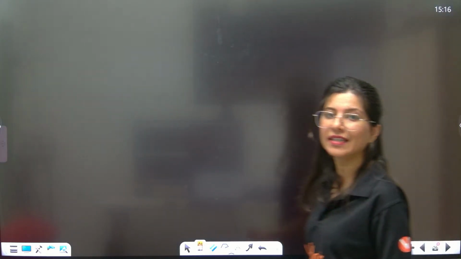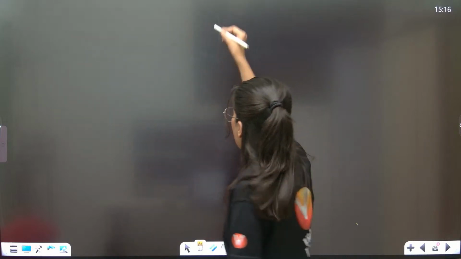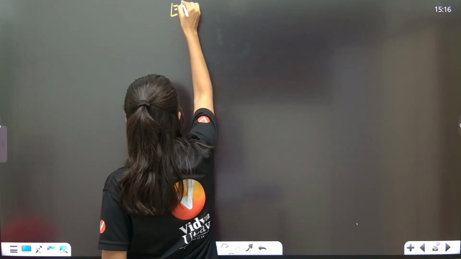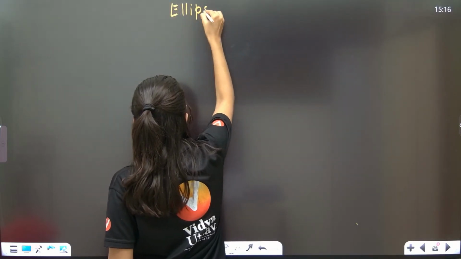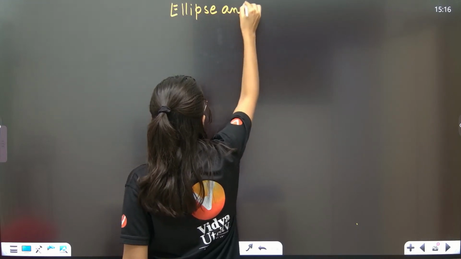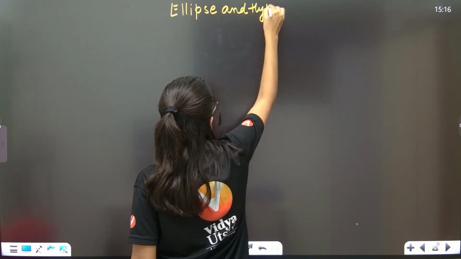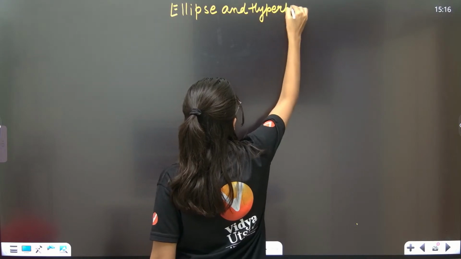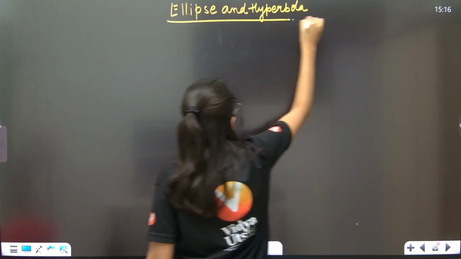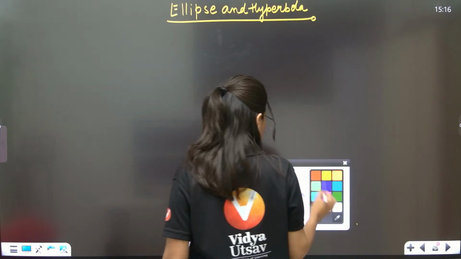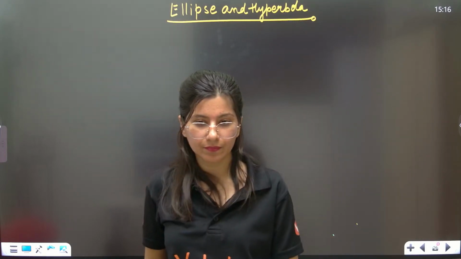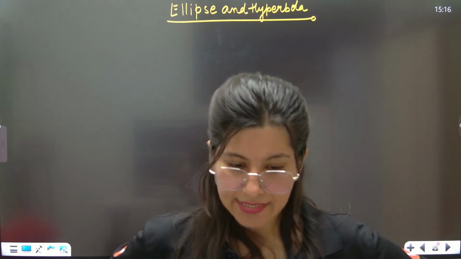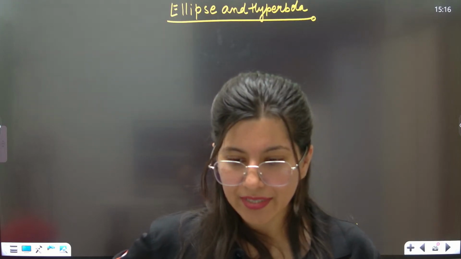Now we are entering towards the zone of ellipse and hyperbola. Let's do a couple of questions from ellipse and hyperbola. Okay? Alright. Lengthy? Yes, it is lengthy. Mathematics is coming lengthy only.